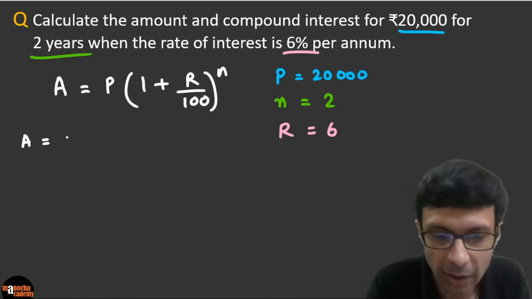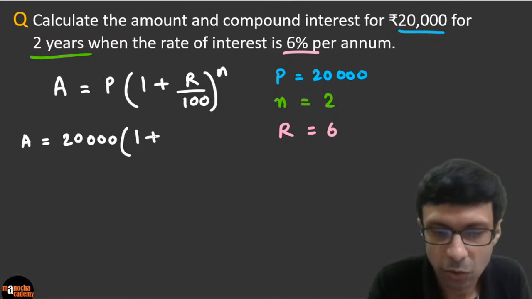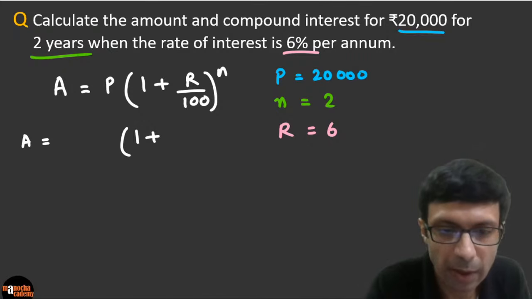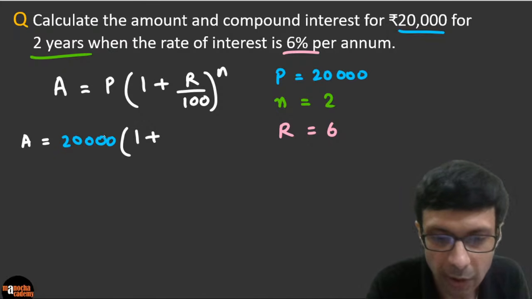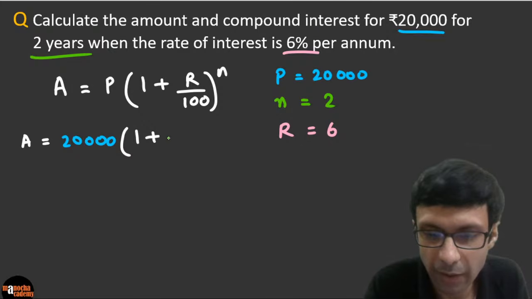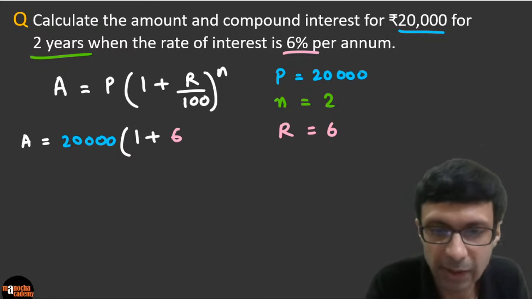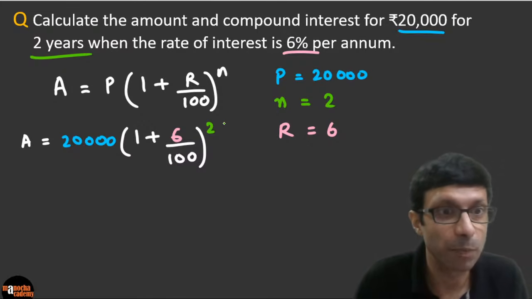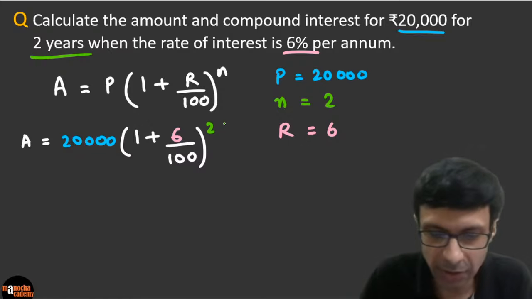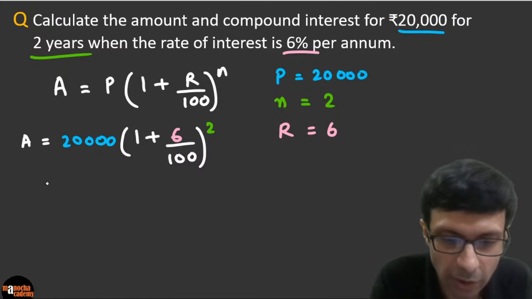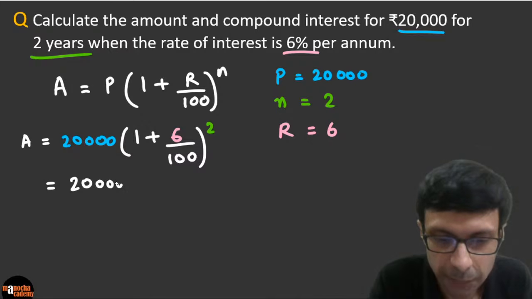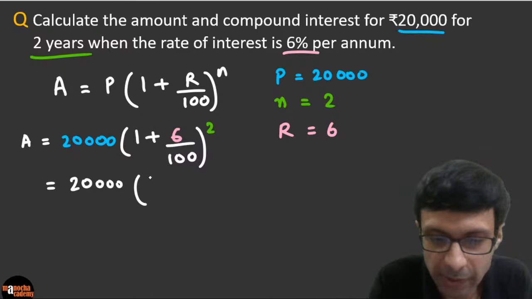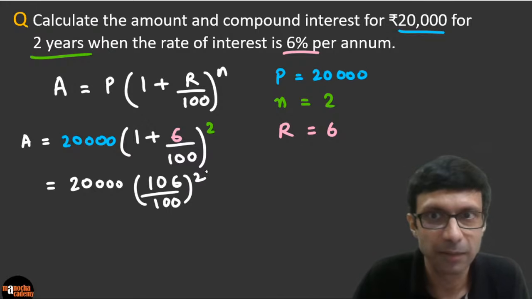So what is the final amount? It's going to be 20,000, 1 plus R. Let me write it in colors so that you can see what I'm substituting. P is 20,000, and R is 6%, so 6 divided by 100, to the power 2. Power 2 means squared. So what will be the answer here? Very good, I can see a lot of you have already got the answer. It's basically 20,000, and if you work this out, this is 106 by 100 whole square.